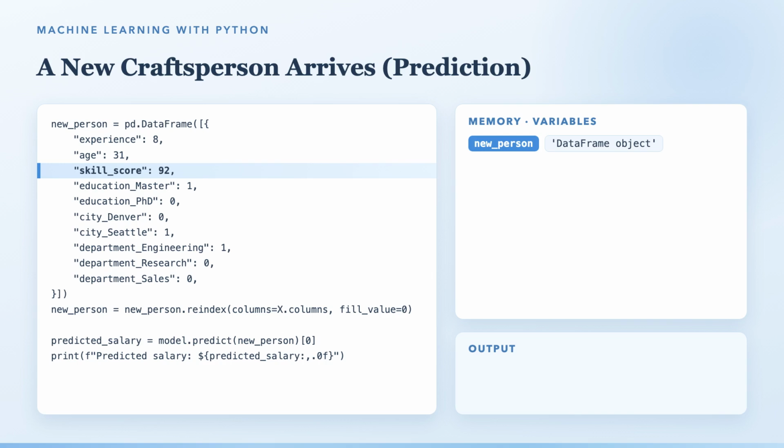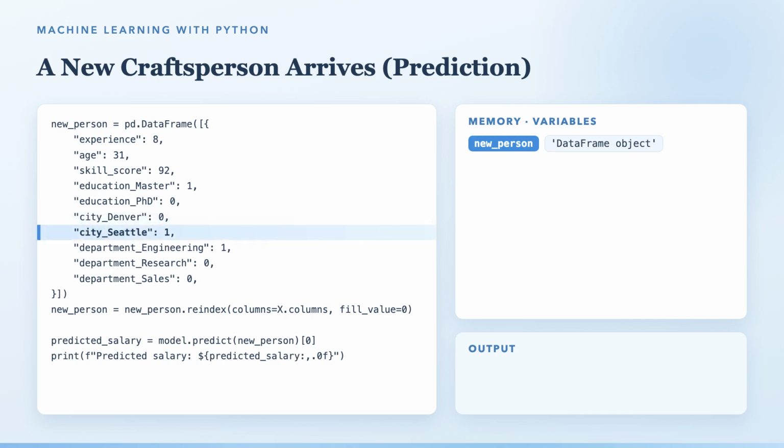And then predict. Watch the threads do their arithmetic. Start at 21,500. Experience adds 33,000. Skill, 42,000. Age. City. Degree. Department. Each thread adds its share. $118,750. No mystery. No magic. Just every thread weighing in. And you can check every line of it yourself.